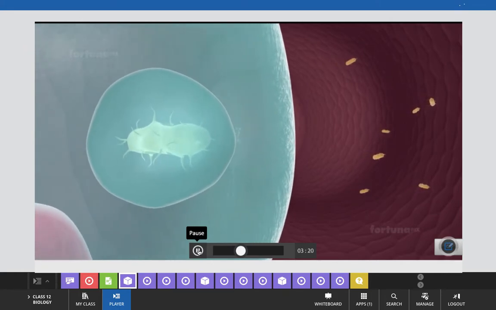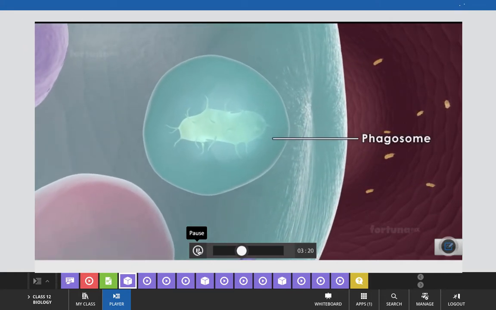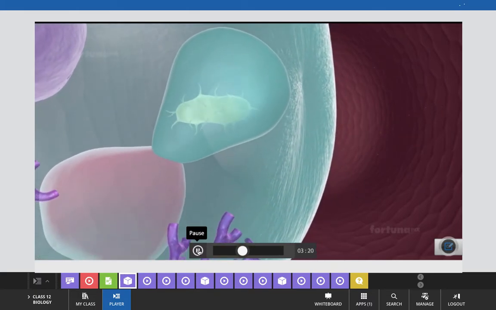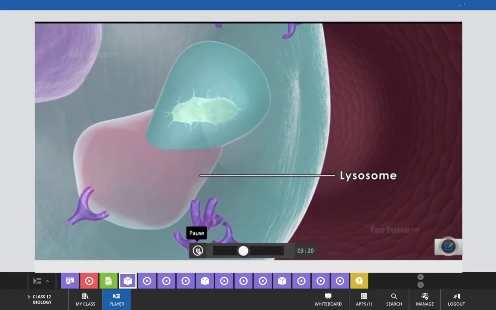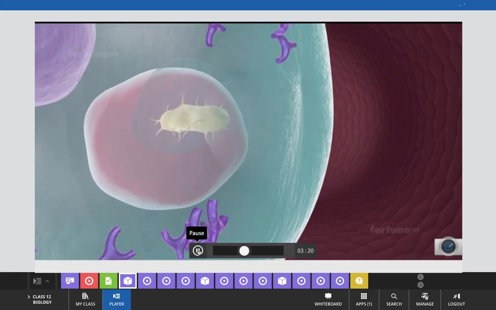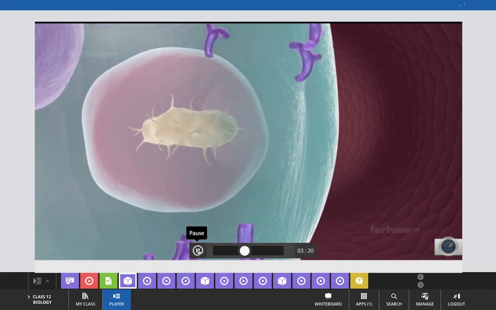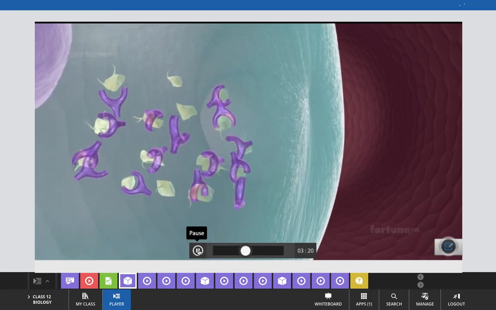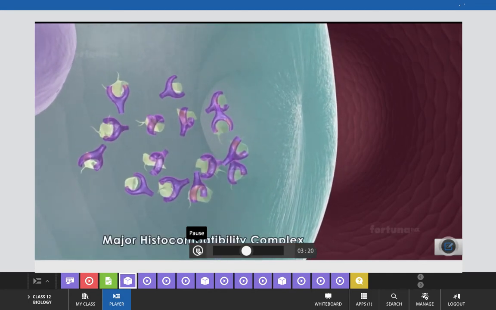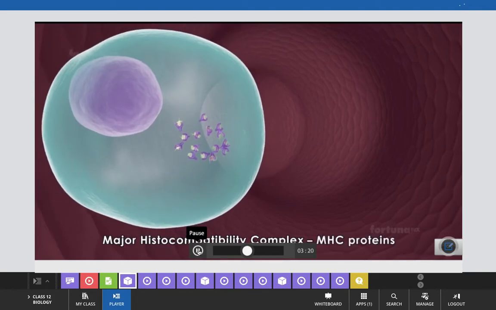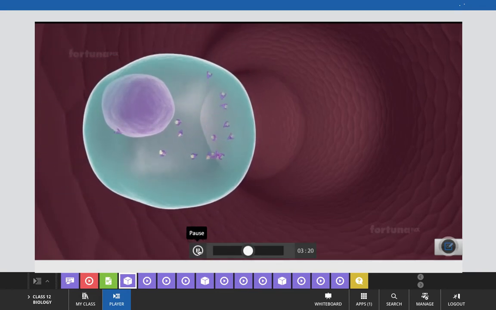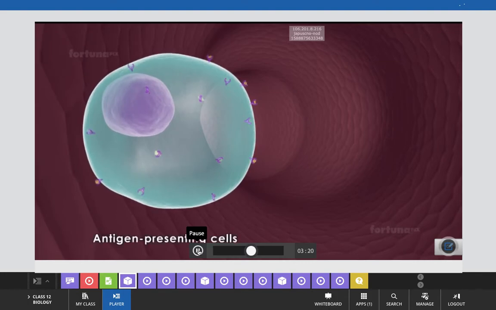Inside the macrophage, a new vesicle called a phagosome will form. The phagosome will fuse with a lysosome. Inside the lysosome, digestive enzymes will break down the antigen particles, which will combine with class II major histocompatibility complex (MHC) proteins and move to the macrophage's outer surface. Macrophages with antigen fragments on the outer surface are referred to as antigen-presenting cells.